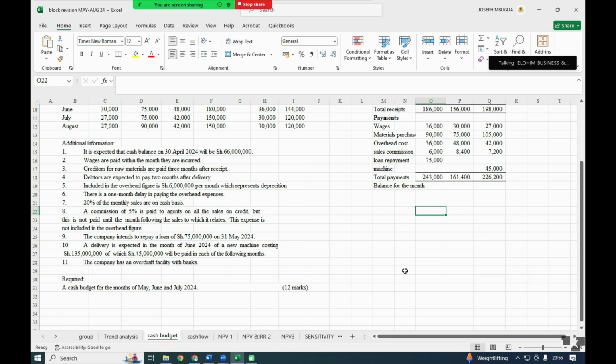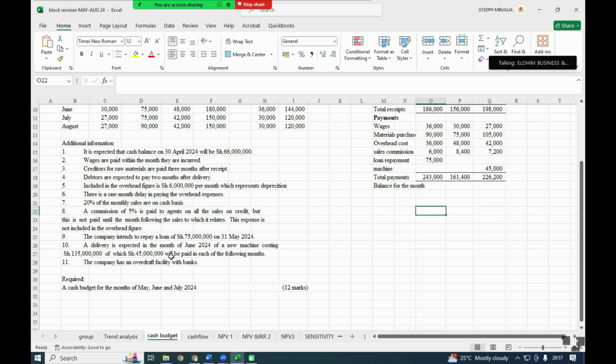Okay. So when you look at a new machine costing 135, of which 45 will be paid in each of the following months, the assumption is they are paying within 3 months, because when you take 135 divided by 45, you get 3. Each month we shall be paying 45. They have not told us that any amount was paid, so the assumption is that it was delivered on credit.